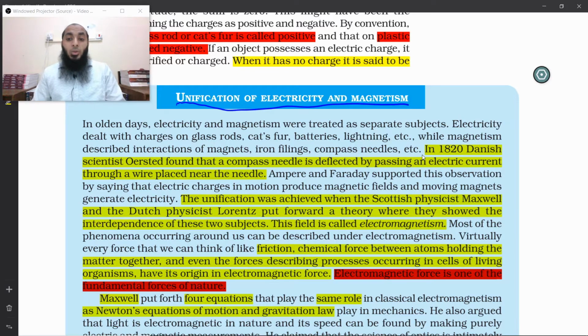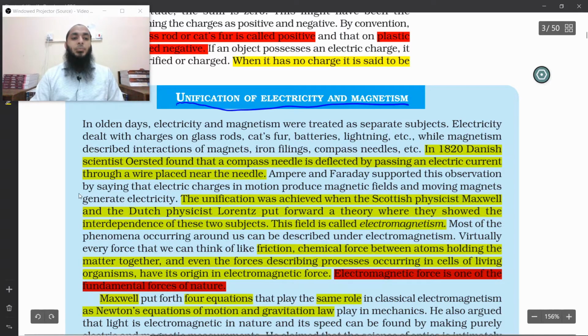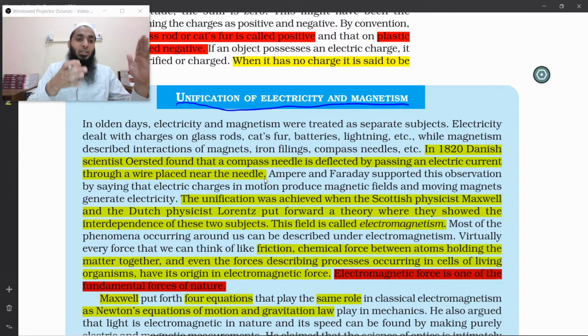Now, how this all started: in 1820, Danish scientist Ørsted found that a compass needle is deflected by passing an electric current through a wire placed near the needle. So if there is a wire carrying an electric current and a compass needle is placed near it, it deflected.